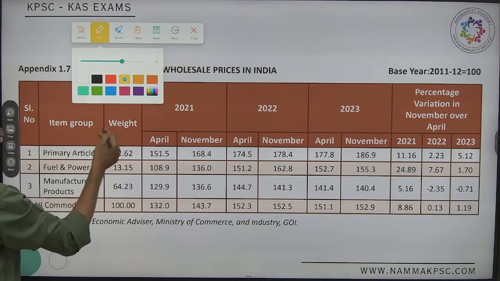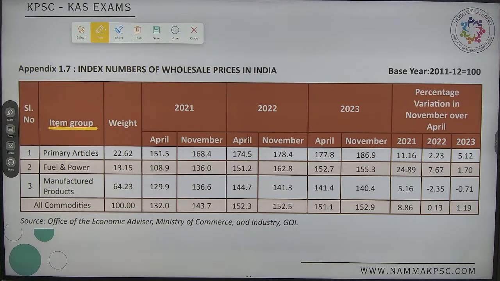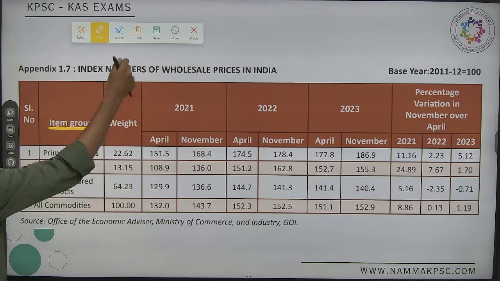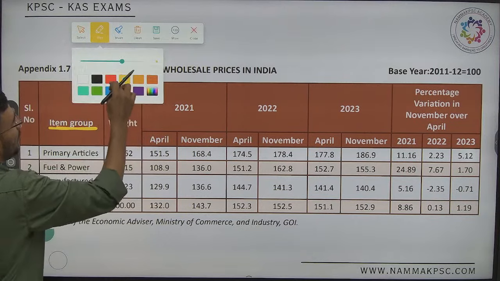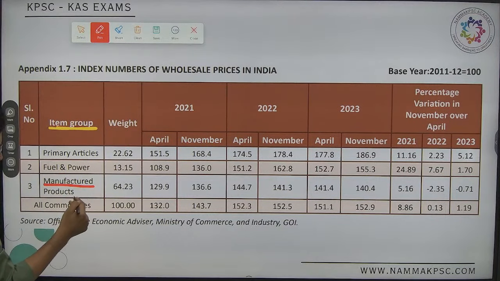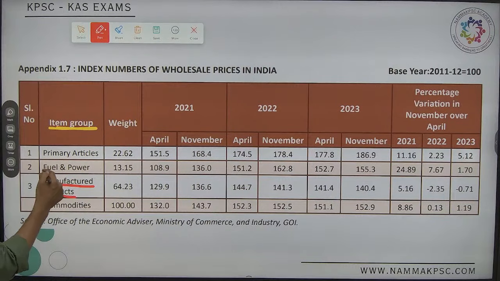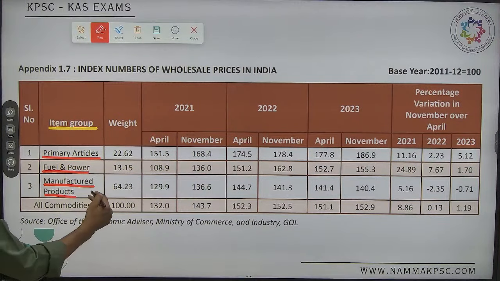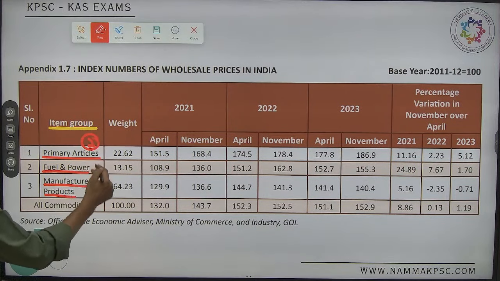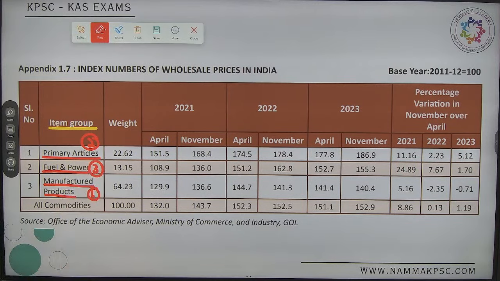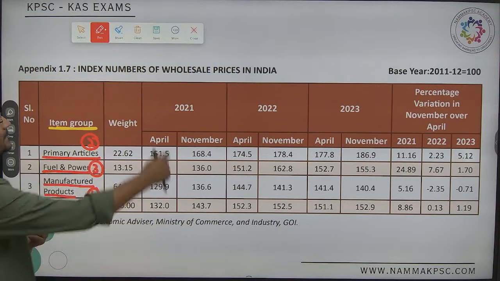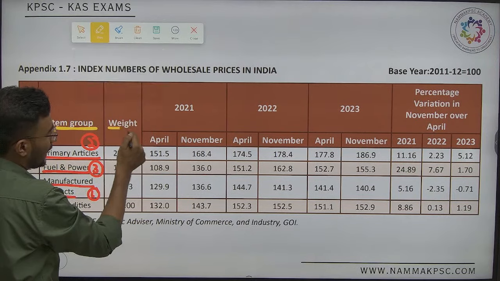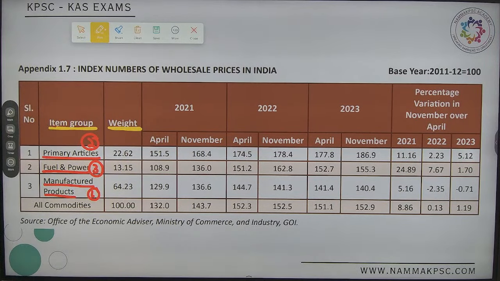Now the first and foremost thing here is the items and the groups. Which items have the highest weightage? Which one has been given the highest weightage? Manufacturing products. Second one, fuel and power. Oh, sorry, second one is primary articles. This is first, the second one, and the third one. Done. Yes.